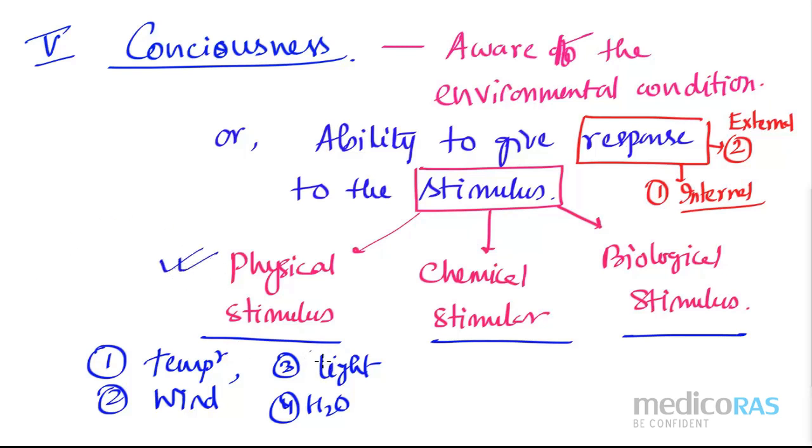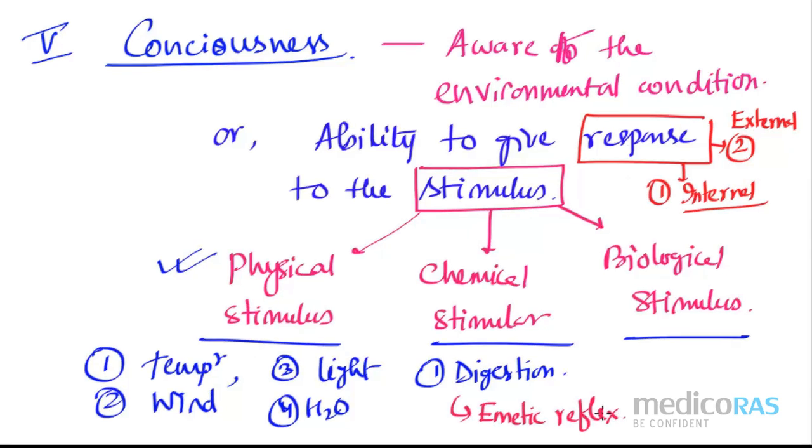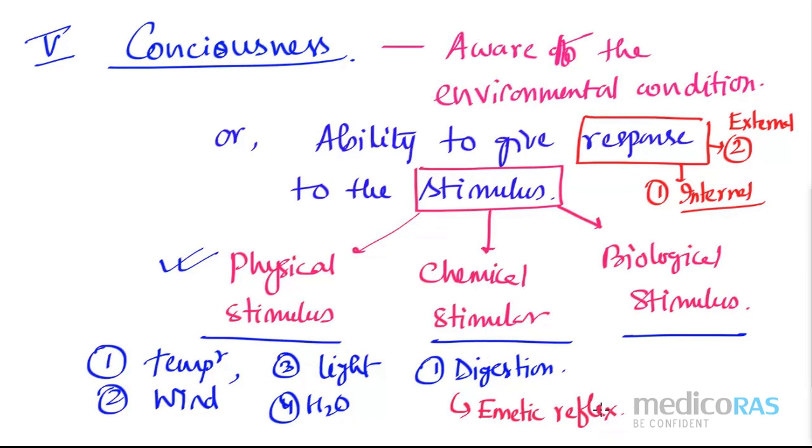Again, chemical stimulus if I'm giving, that means this is the response to my metabolic activity. So how can metabolic activity give response? Like if I'm saying digestion, because of some issues, indigestion may happen. And if it is indigestion, then that is known as what? Emetic reflex. Who is going to tell me what is emetic reflex? Anybody knows what is emetic reflex? Then please write in the comment section below. It is the medical term of vomiting.